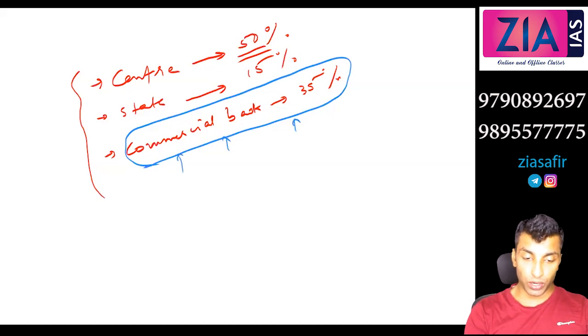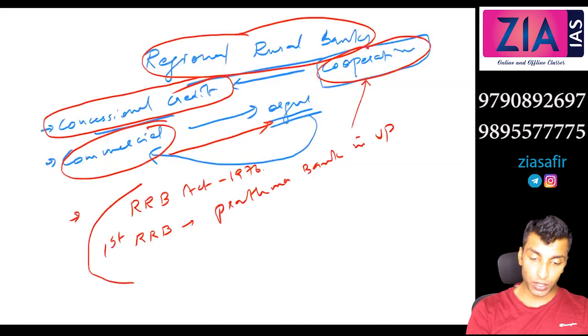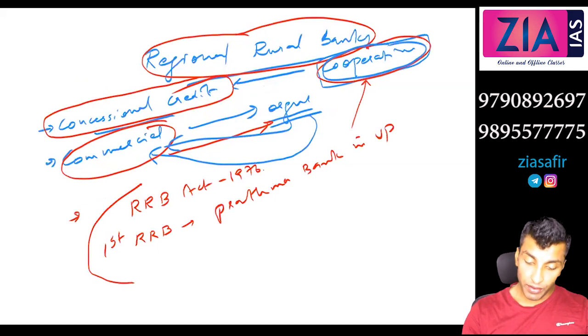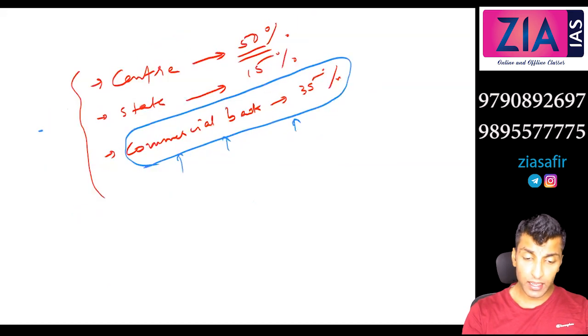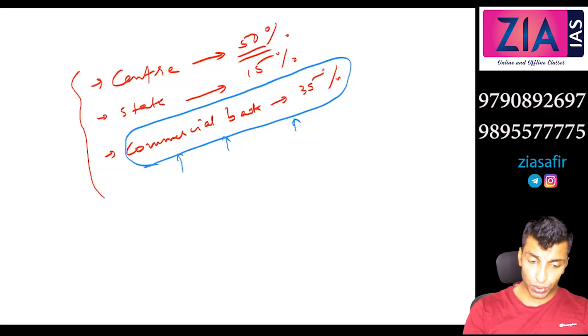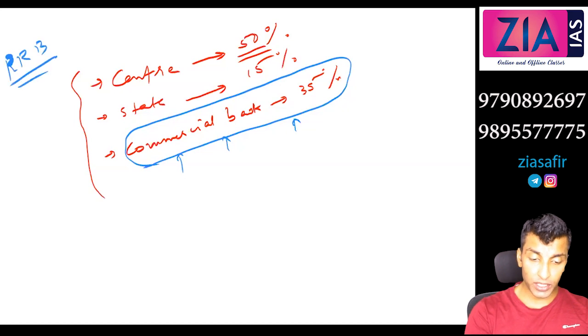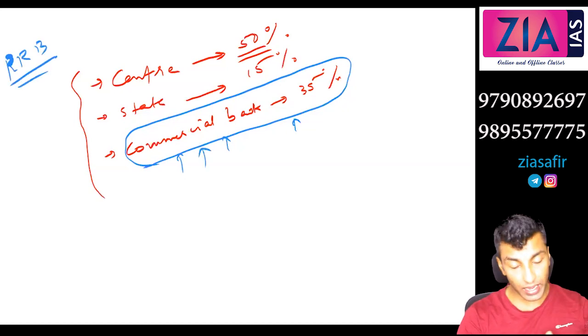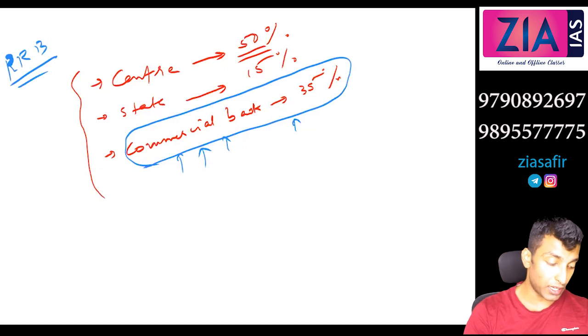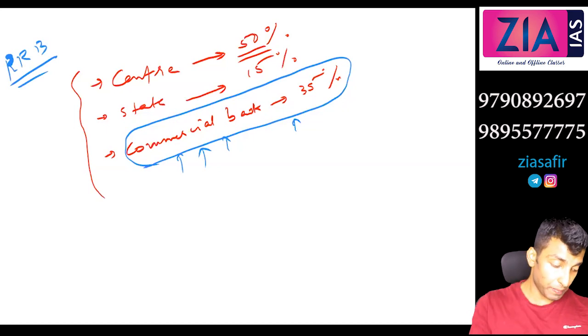I've told you already, the organization is similar to commercial banks, but the objective is similar to cooperative banks. So it can be managed. Yesterday I told you about some problems with cooperative banks: it is not efficient, there is politicization, and a lot of issues with respect to elections. To solve that, regional rural banks to an extent do that, because the commercial bank is also part of this. So you can get that technical and professional expertise from this side.